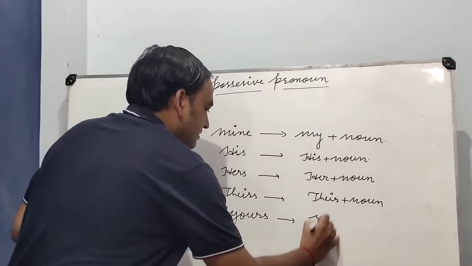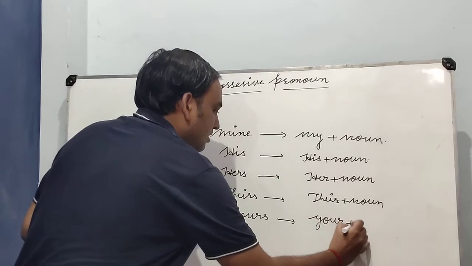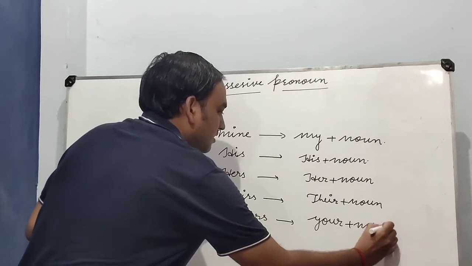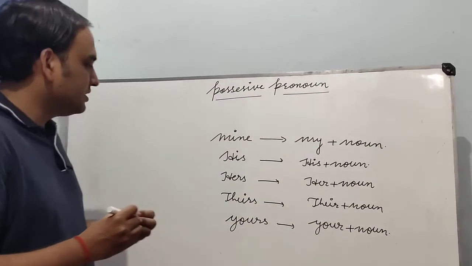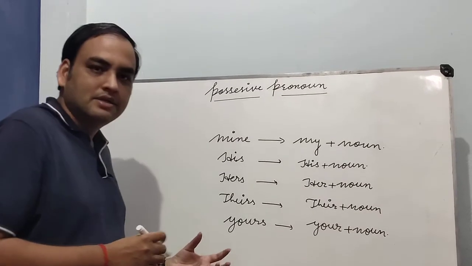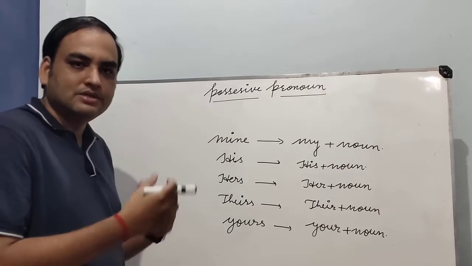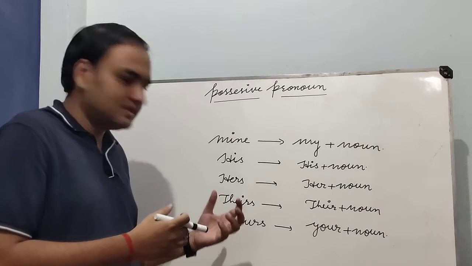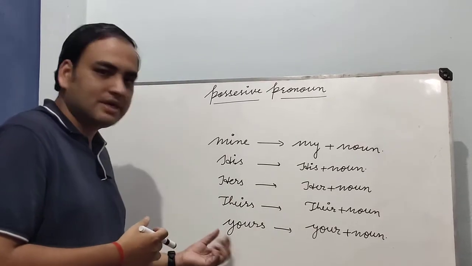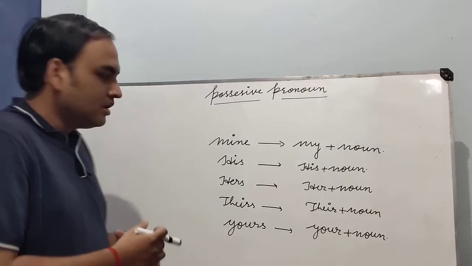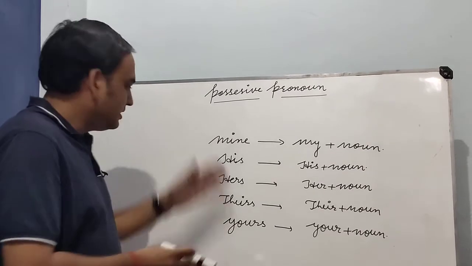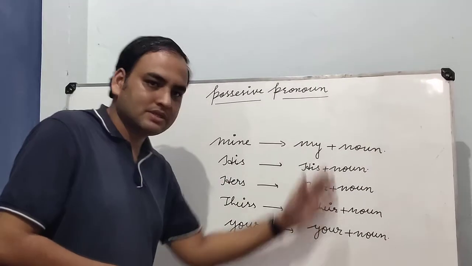It will be written as your plus noun. And we have already talked about that we cannot write the possessive pronoun of it. It is also used as a possessive adjective like its, but we cannot write a possessive pronoun of it. So we have learned here, these are possessive pronouns, these are possessive adjectives.